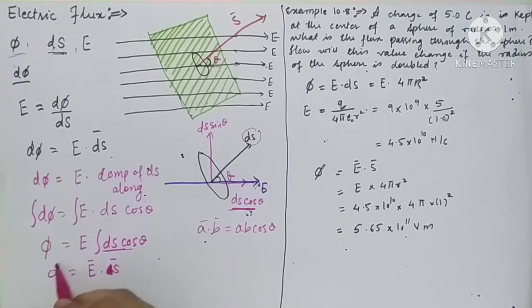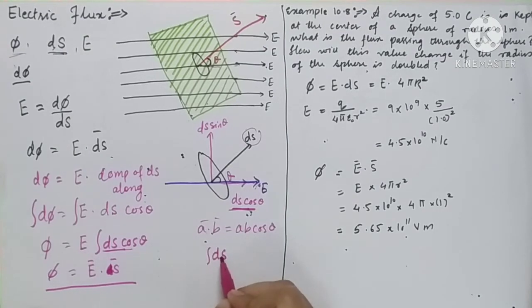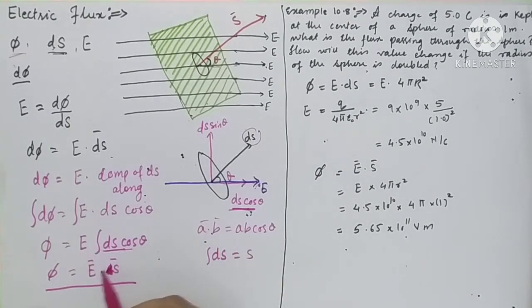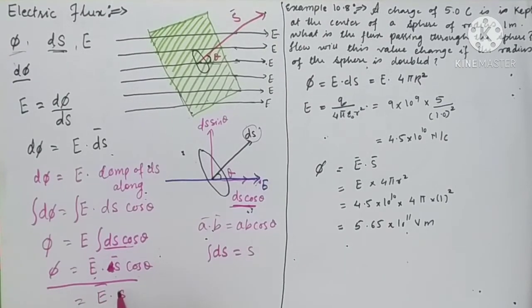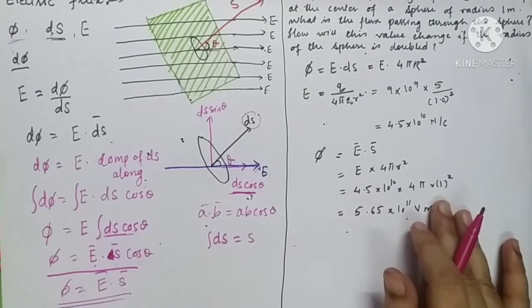So you can write phi is equal to E bar dot S bar, as the integration of ds is S. It is just like AB cos theta, so it will become E bar dot S bar. This is the final expression of electric flux passing through the given area.